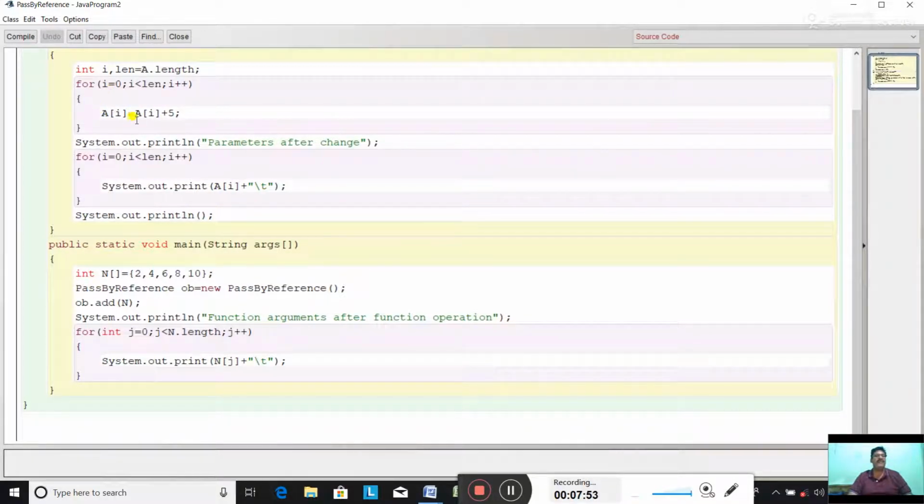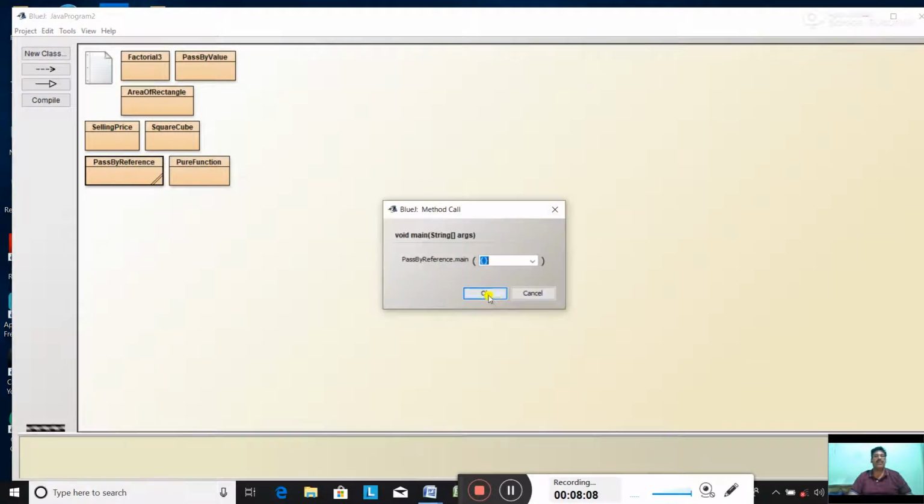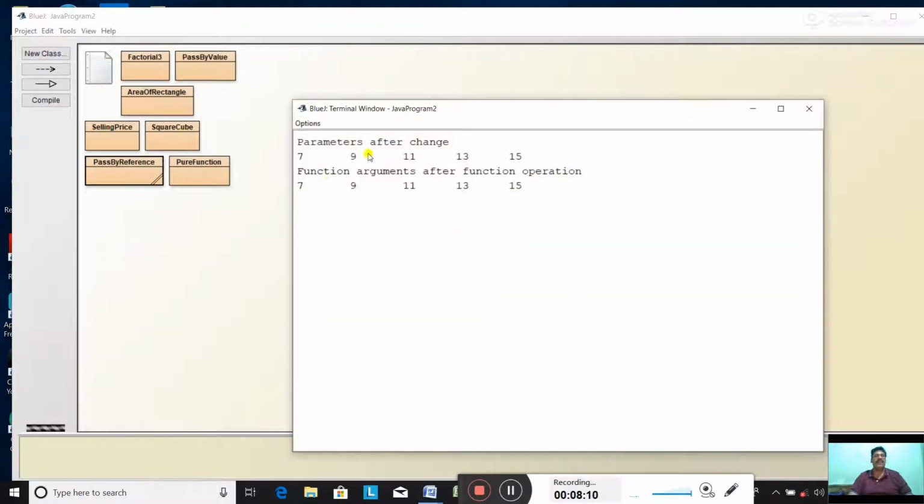Why? Because we have changed it in the location. Okay, compile the program. No syntax error. Right click, void main, okay. Now see: parameters after change 7 9 11 13 15, function arguments after function operation 7 9 11 13 15. Both places it is changed.